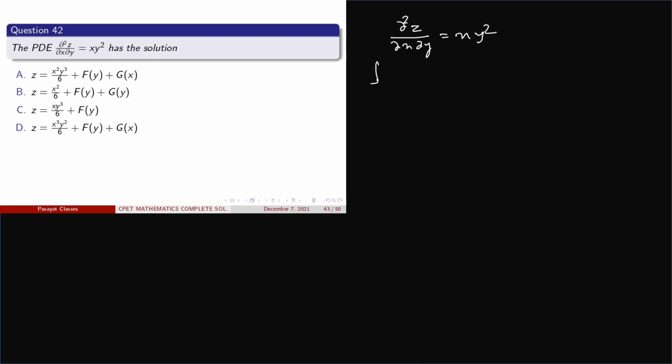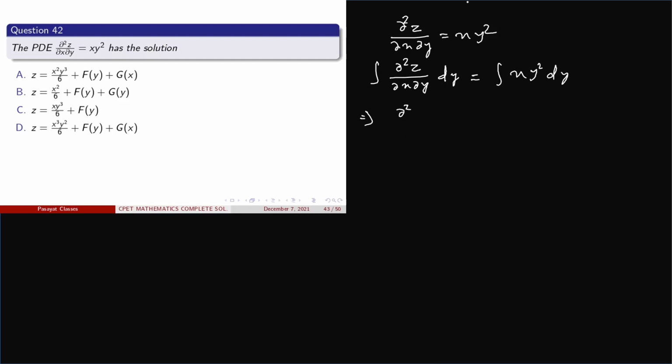So integrating delta square z upon del x del y with respect to y, equal to the integration of x y square dy. So integrating with respect to y, the square cancels out.